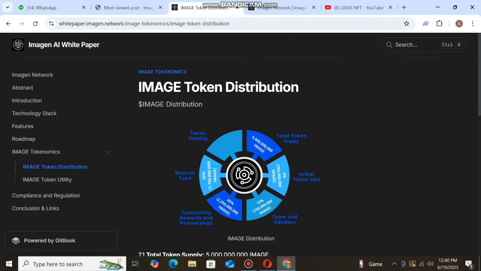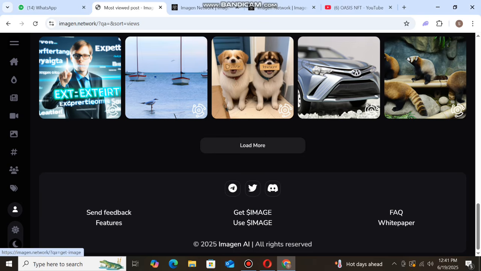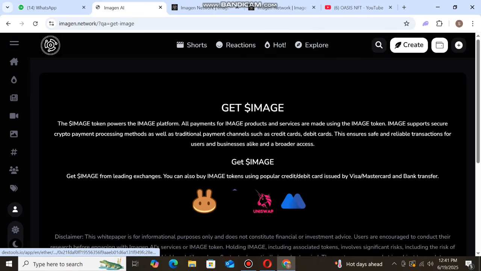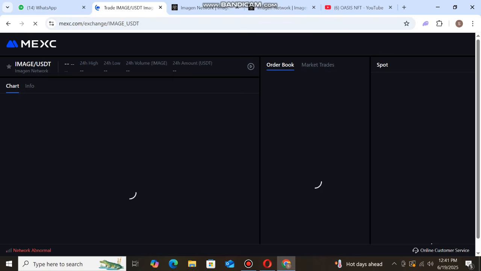You can read it carefully, and next we go back to the official website. You can get the token now. You can click there and see the page loading. You can get it on PancakeSwap, Top Finance, Uniswap, and MEXC Exchange. You can go to MEXC Exchange and get it now. This network is officially launched on MEXC Exchange.